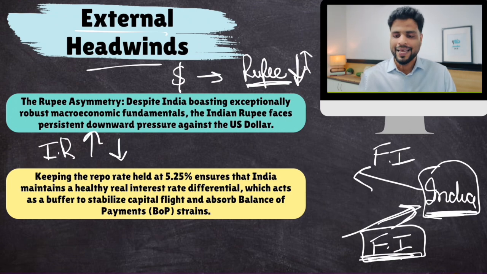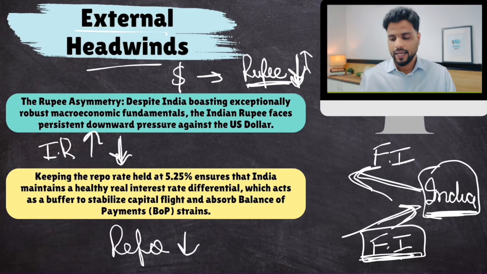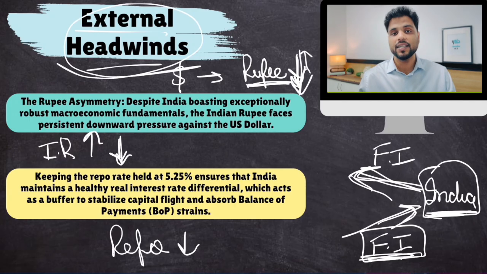And not only that, existing investors would go out and rupee would fall further. Now, if RBI decides to reduce repo rate, interest rates would fall, existing foreign investors would get out, and rupee would fall further. So it's because of rupee also that RBI has decided not to reduce repo rate. You understand the dynamics now? This is the thing, right?